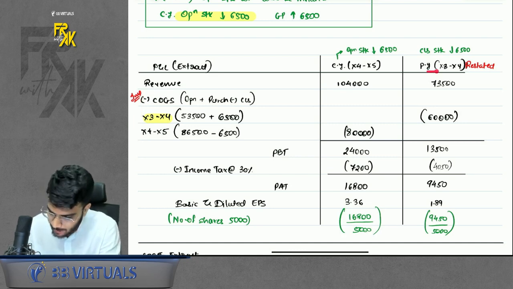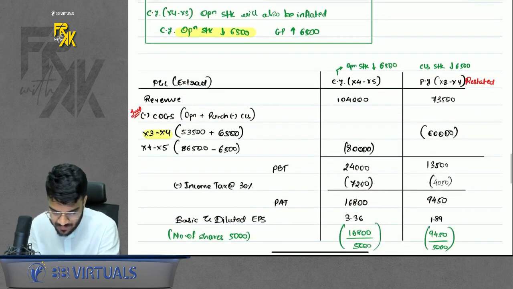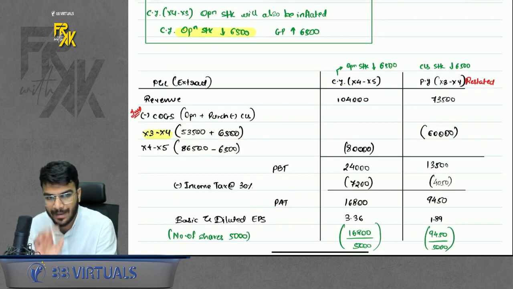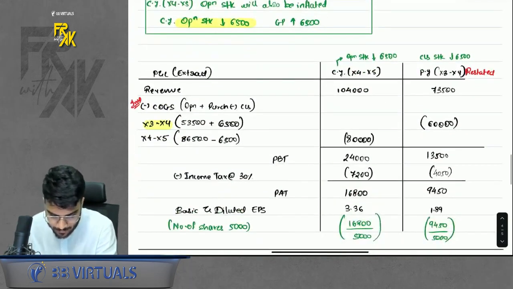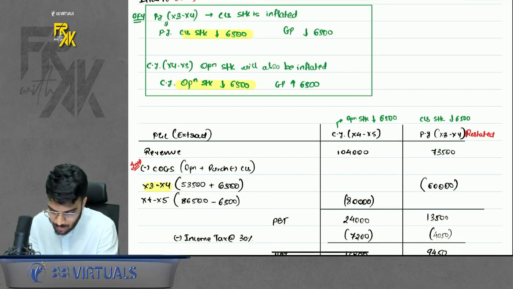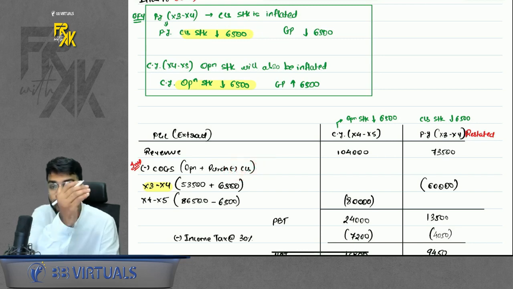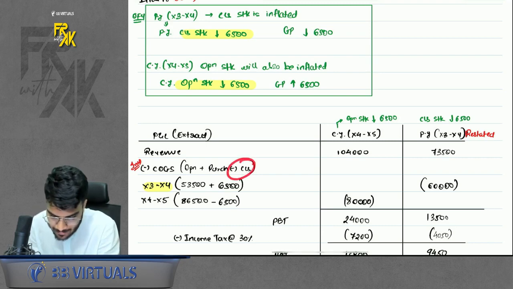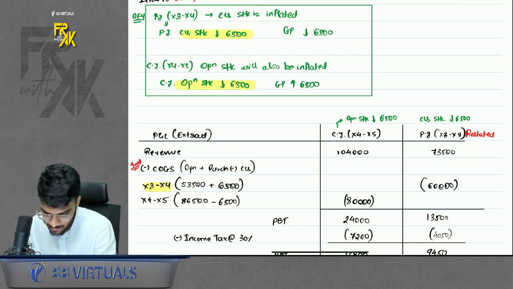Have a look. In the previous year, my COGS given is 53,500. Now imagine the impact on the previous year. In COGS, closing stock is deducted, right? And I have to reduce my closing stock. That means you have to reduce a negative item. So can I say minus and minus becomes plus? So that is why you plus it. One way of remembering it.